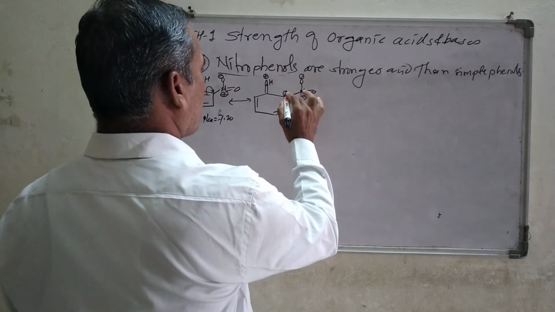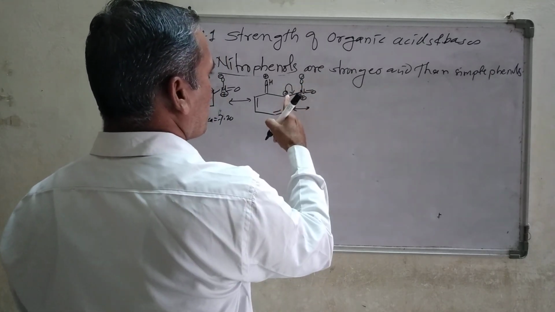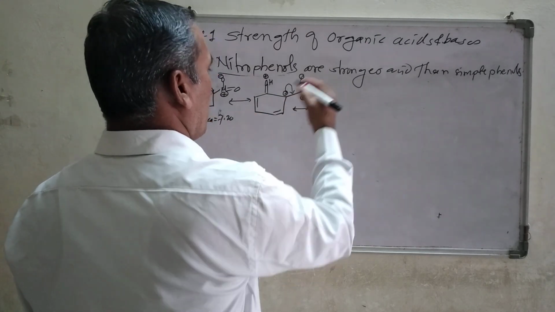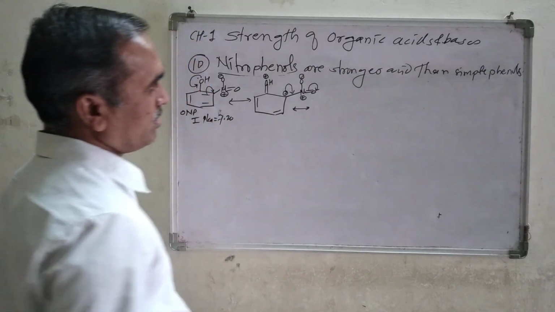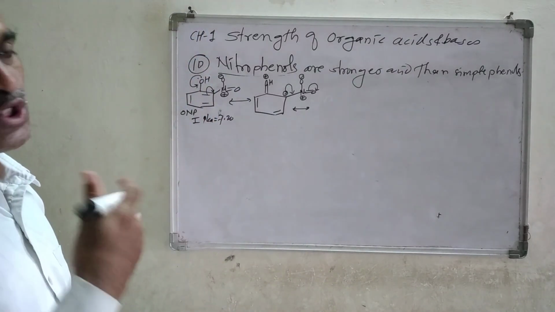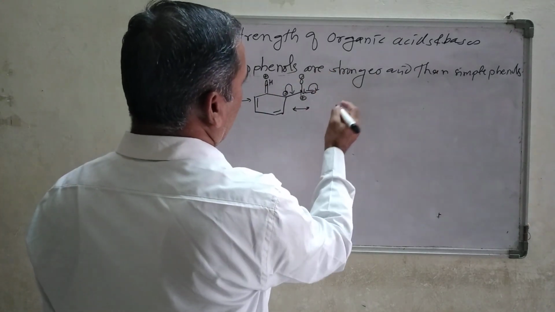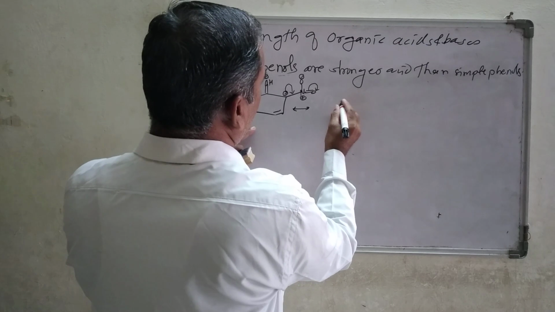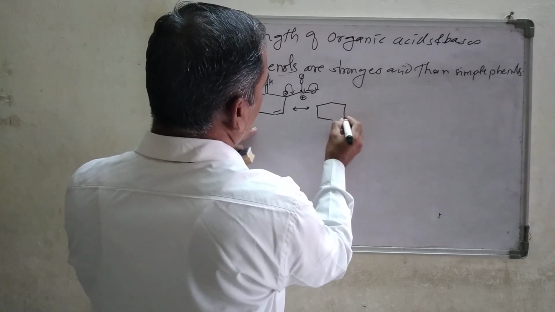Next resonating structure is this negative charge now forming the double bond between this carbon atom and nitrogen atom. At the same time, this double bond concentrates the electron density on the oxygen atom, because the oxygen atom is more electronegative than the nitrogen atom, and therefore it acquires the negative charge here. So that we are going to get the next structure, which will be this one.